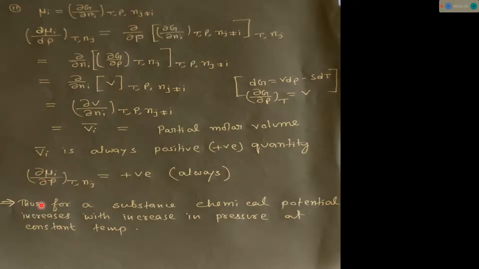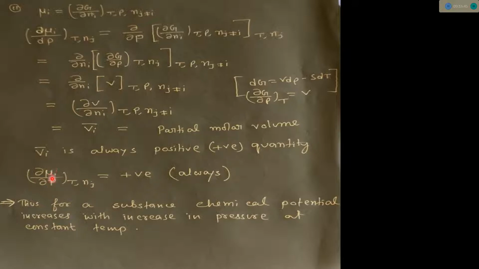So we can say for a substance, chemical potential increases with increase in pressure at constant temperature, or chemical potential decreases with decreasing pressure.